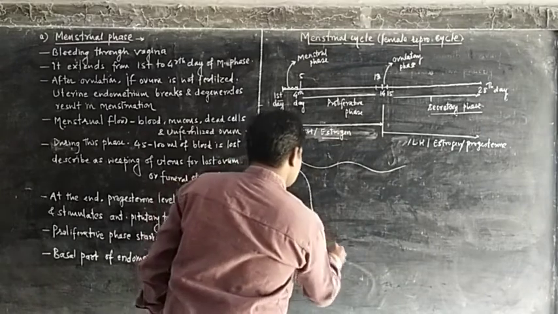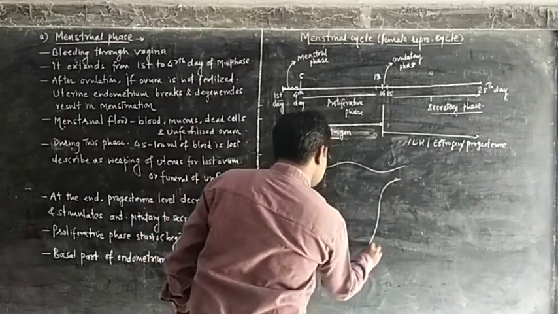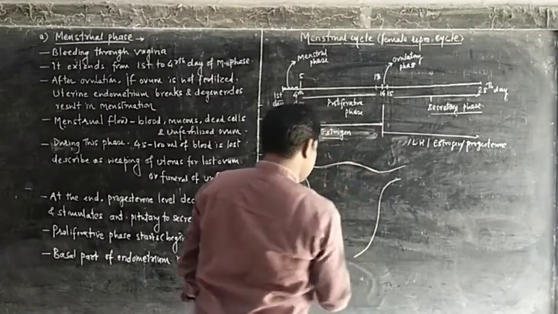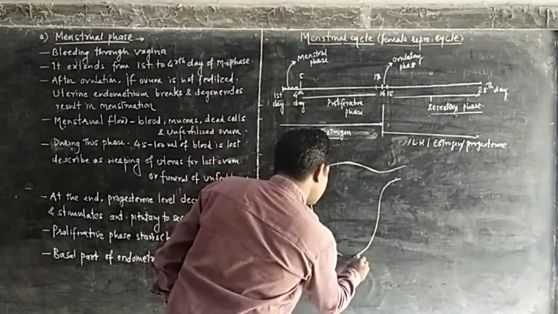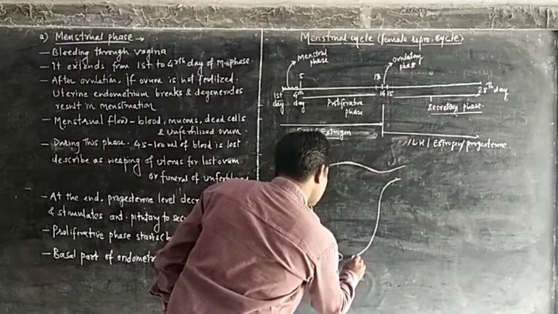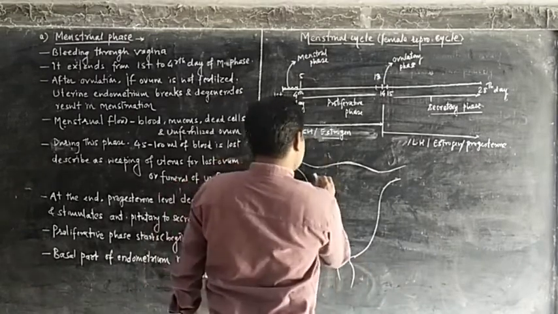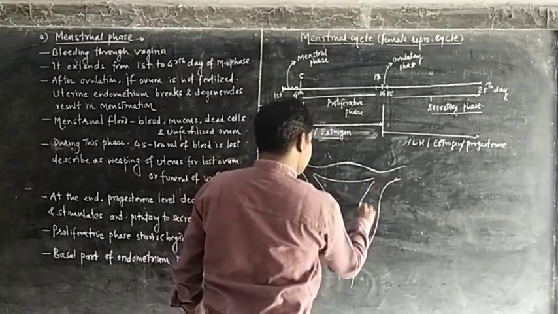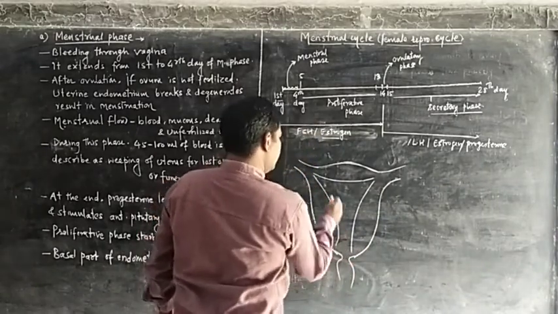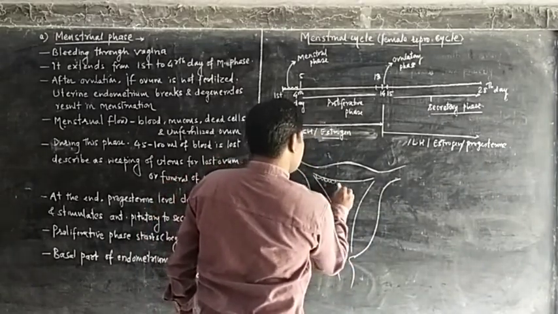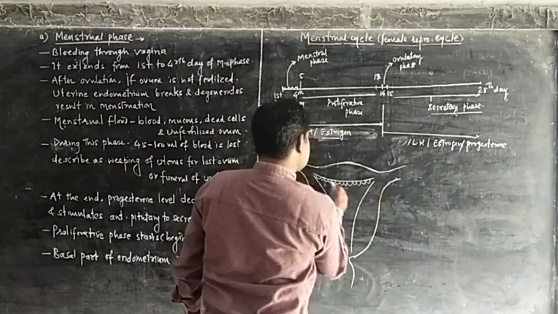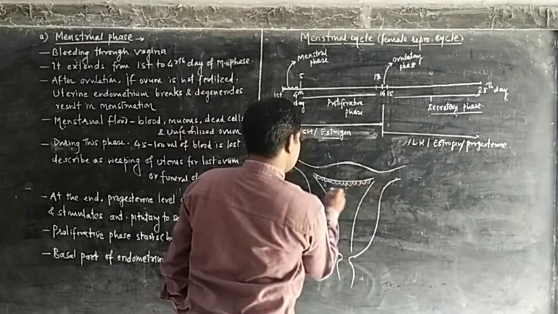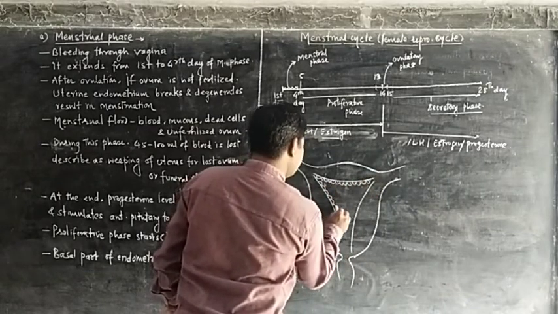Suppose consider this is the uterus. The uterine wall is divided into 3 layers. The innermost layer, the uterine endometrium, is lined by a single layer of epithelium, the uterine epithelium.